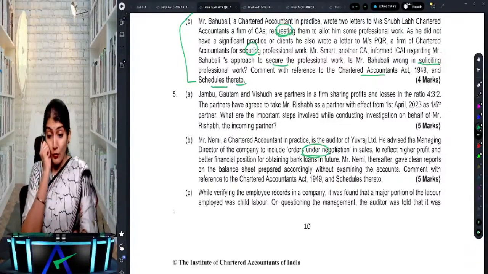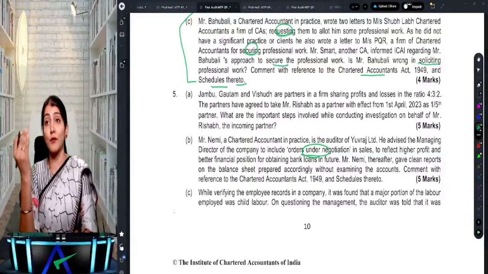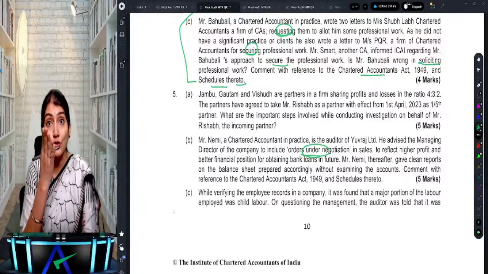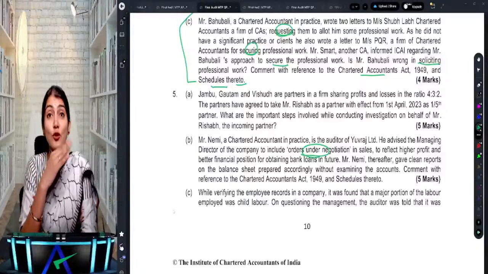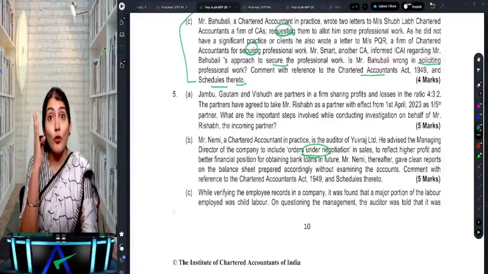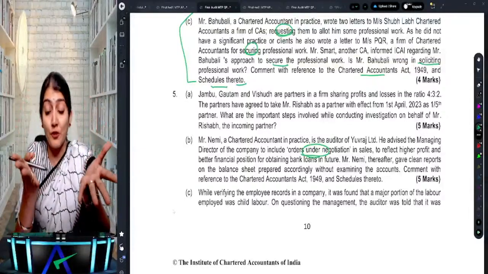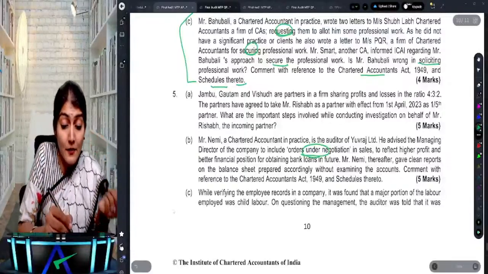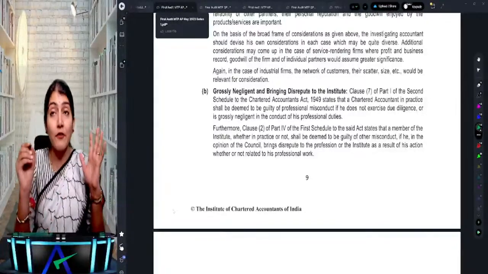Without examining accounts and giving advice that whatever order is under negotiation, you should show it in the sales. So then what do you do? You say, oh my God, this chartered accountant is not only guilty of professional misconduct, but also guilty of other misconduct, because he's bringing disrepute to the profession by giving such advice, and he is also grossly negligent in the conduct of his duties.